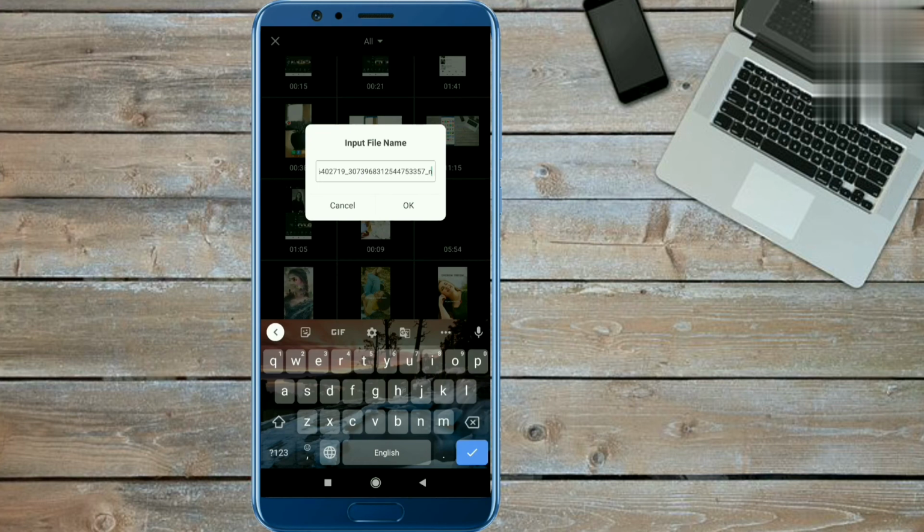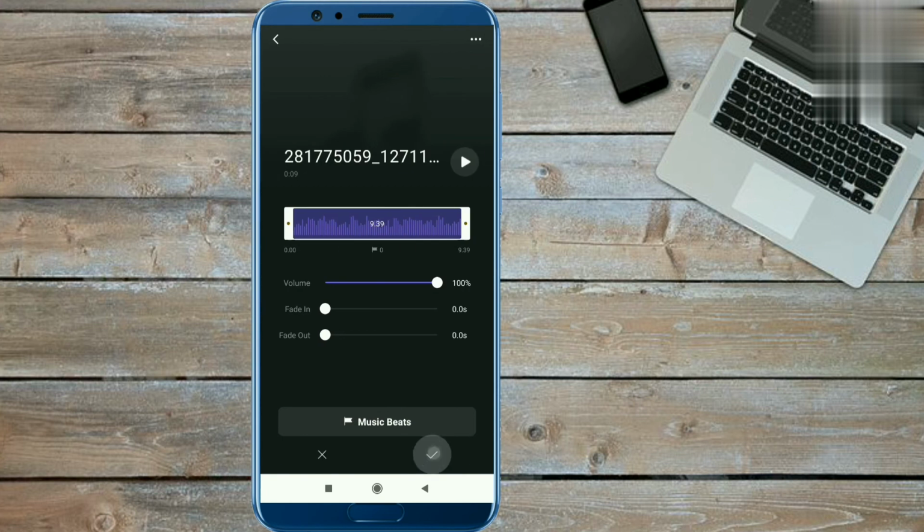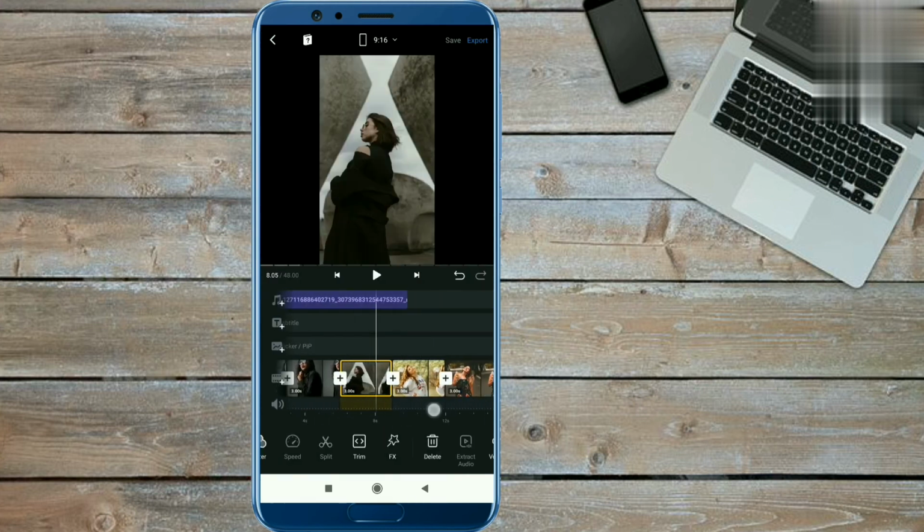Okay, now guys, you have to click on the OK option. Then click the choose option and you are done from here. The music will be added, you can see.